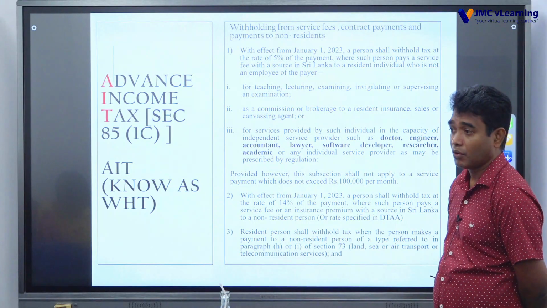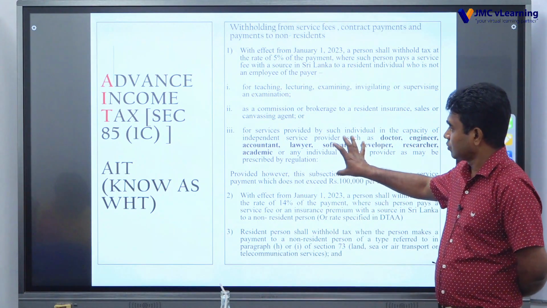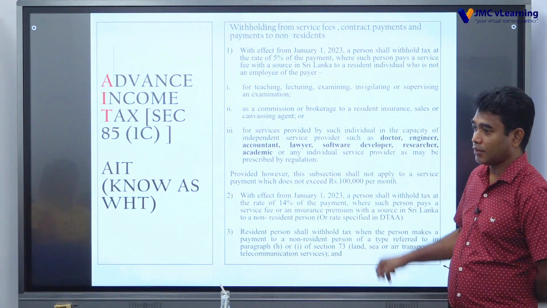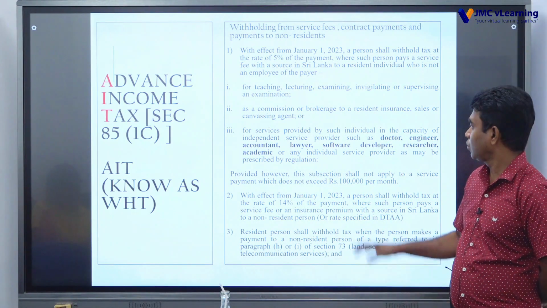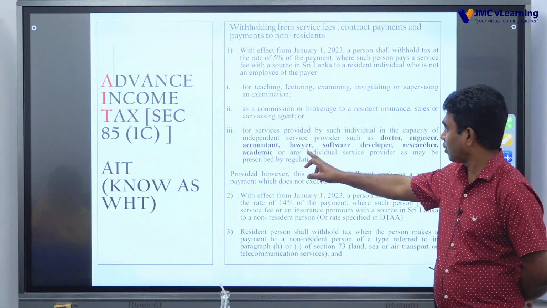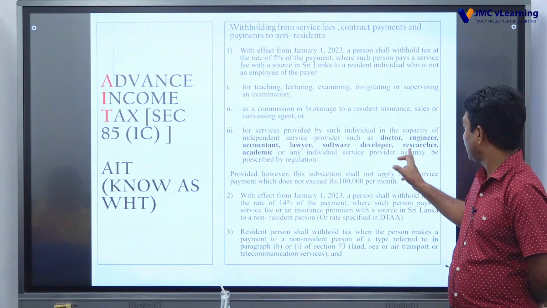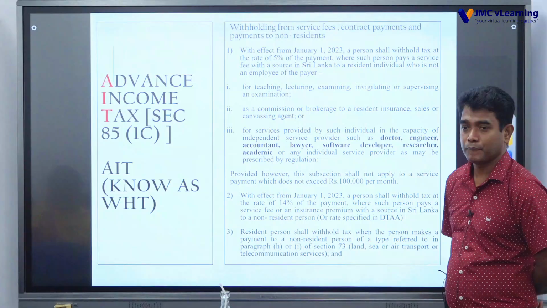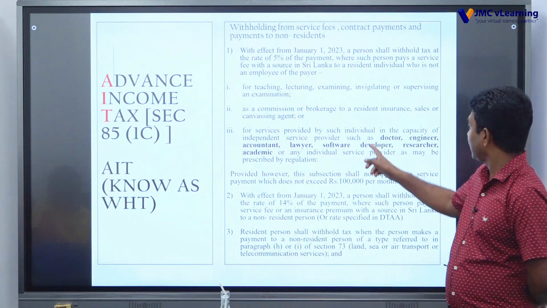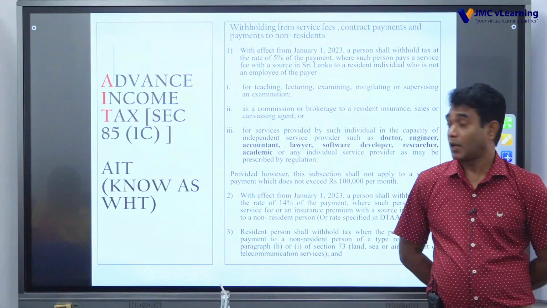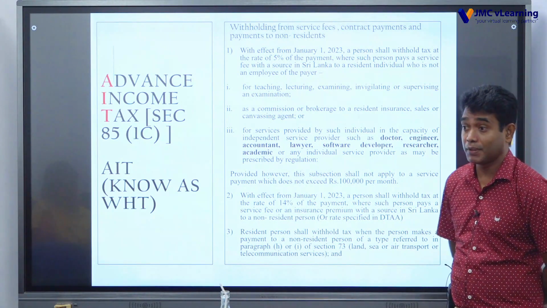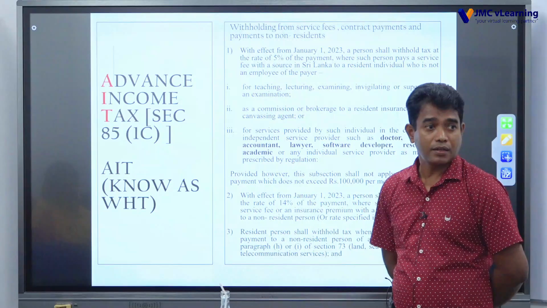Right now, as per the law, only these types of individuals are covered here: in the capacity of an individual independent service provider.